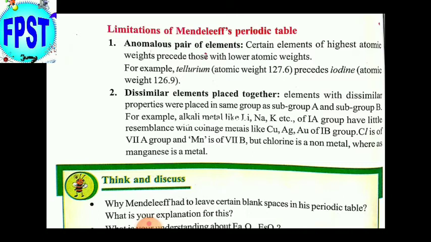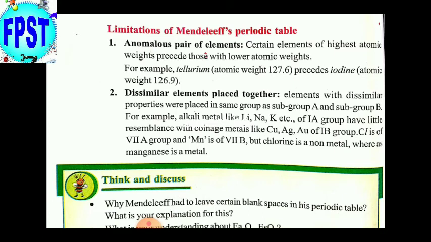Next one is dissimilar elements placed together. For example, lithium, sodium, potassium have little resemblance with metals like copper, silver, gold, but they are kept in the same group with the subgroup numbers.